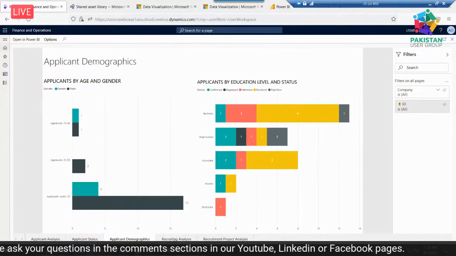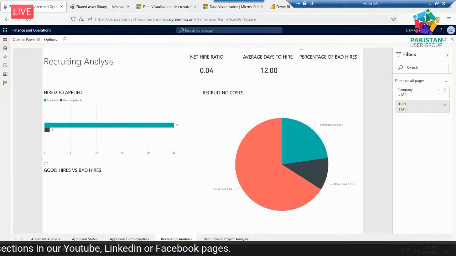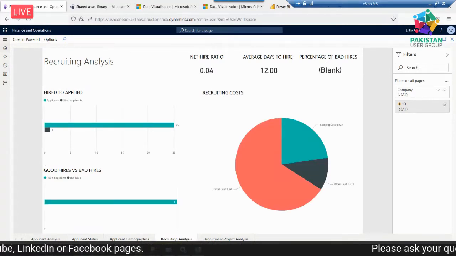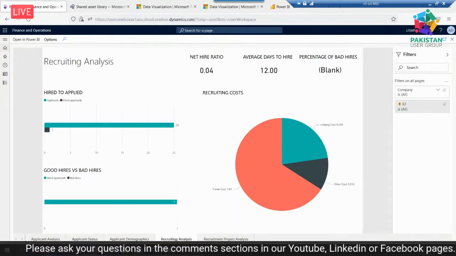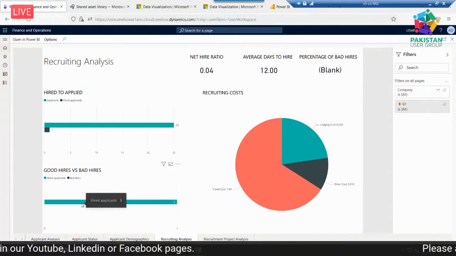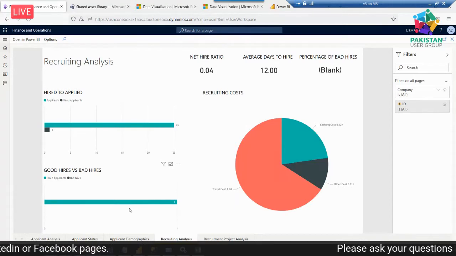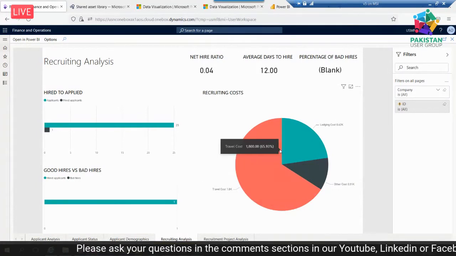And then if we see the recruitment analysis, it shows some costs, including hiring employees, bad hires, good hires, and so on. This information shows that out of 25 applicants, 1 applicant is hired. For good and bad there is no data, so all are hired applicants but no analysis for bad. And then comes the costing of how much they invest in the hiring.